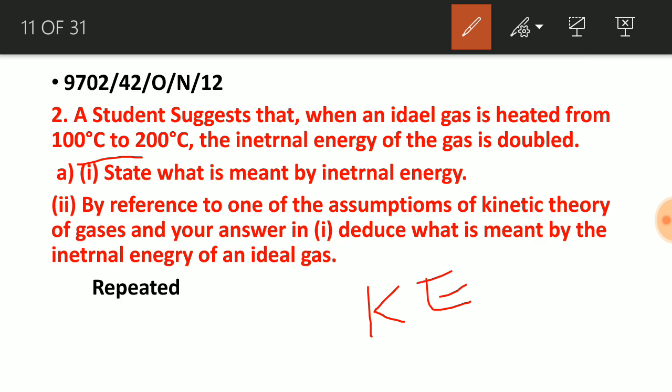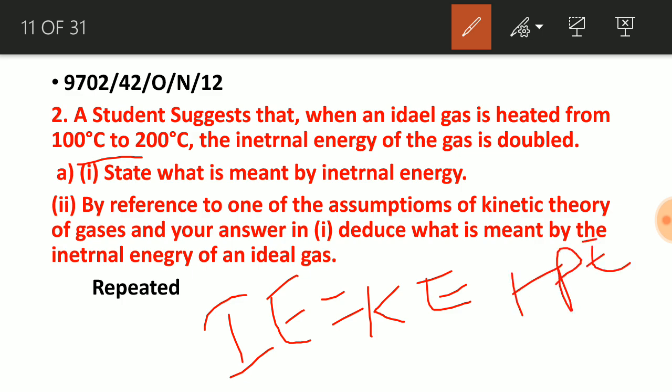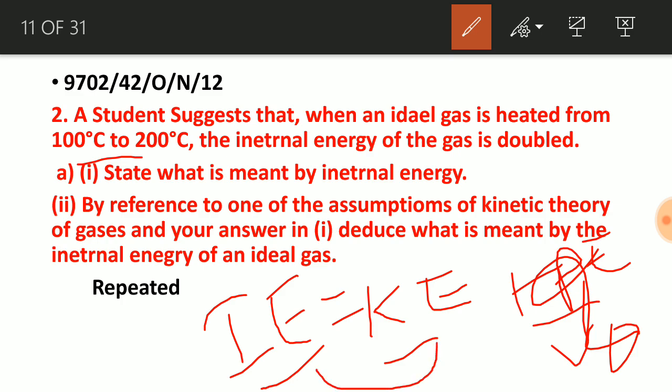If kinetic energy is doubled, then internal energy will be doubled, because potential energy is 0 in the case of an ideal gas. This is valid only in the ideal gas. In an ideal gas, internal energy means kinetic plus potential energy. If potential energy is 0, then internal energy increases with kinetic energy.